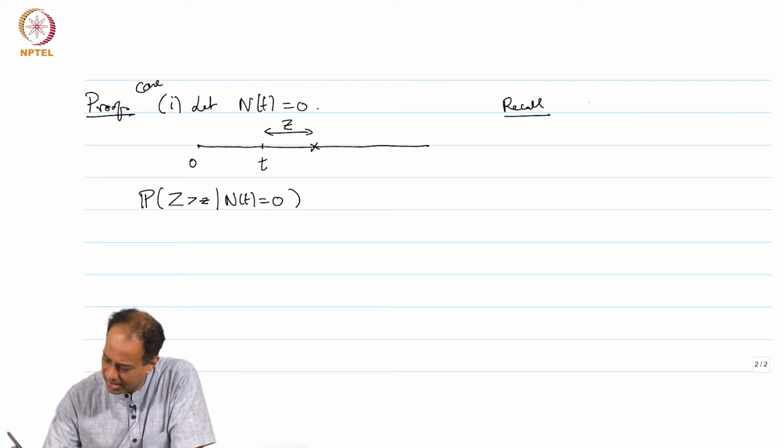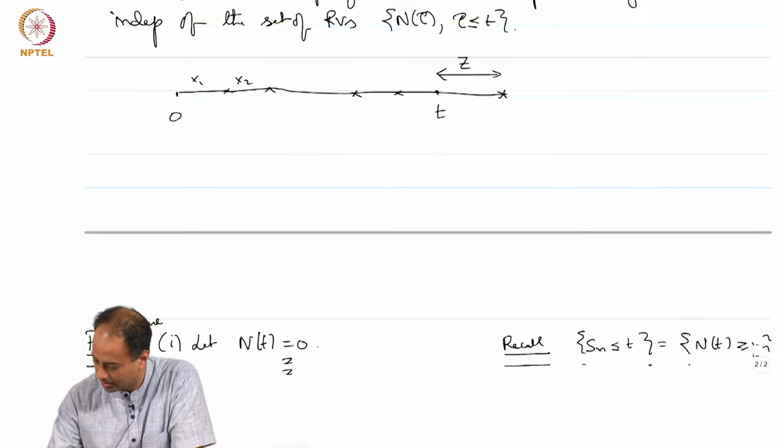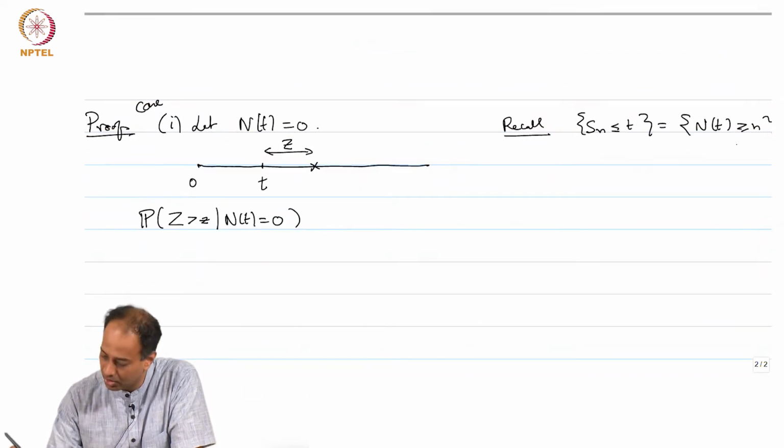Now, you recall the following, we showed yesterday that the event S_n less than or equal to t is the same as the event N(t) greater than or equal to n, correct, this we showed yesterday. So, now this is the same as saying that the event S_n bigger than t, I am just taking complements, is the same as the event N(t) less than n.